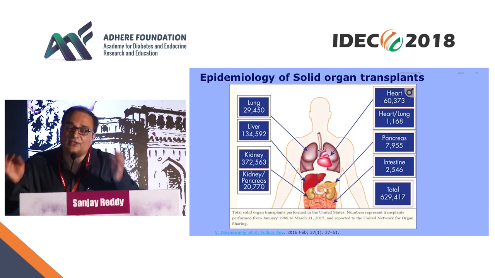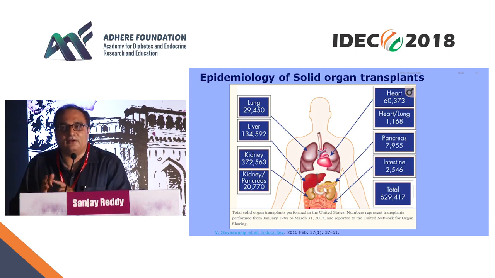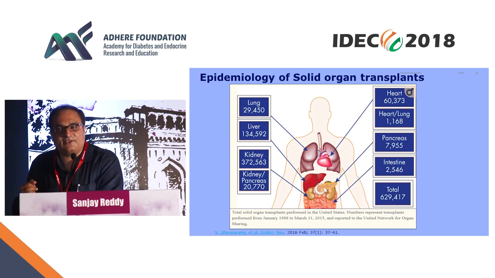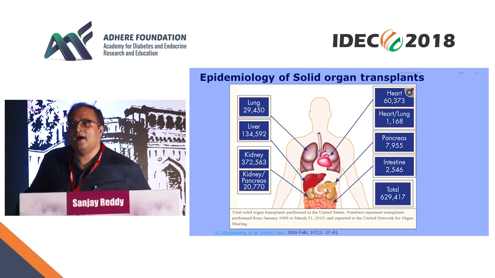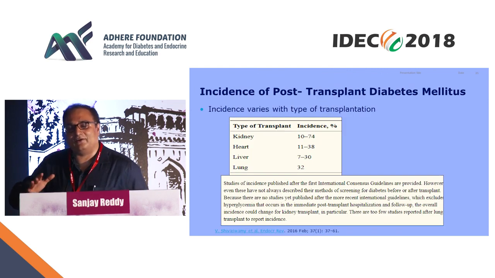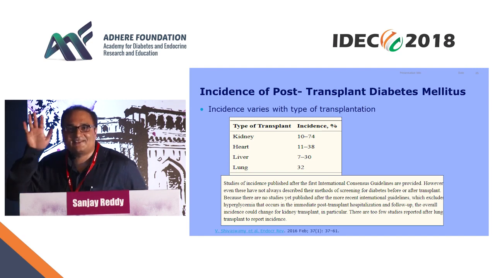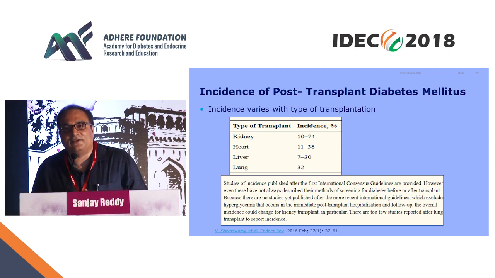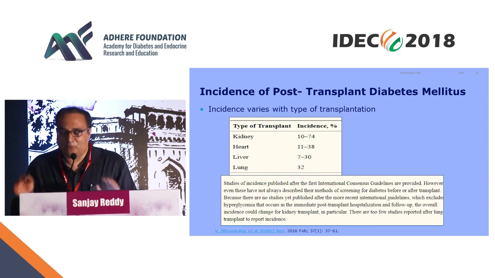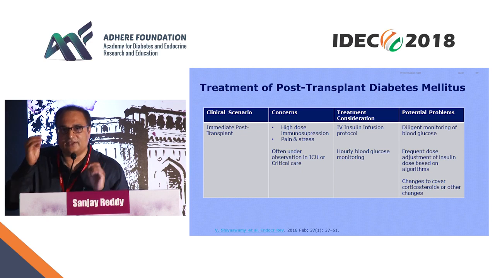Please remember that all patients who undergo transplants are on high doses of corticosteroid and immunosuppressive agents, and majority of these immunosuppressive agents, if you're using drugs like tacrolimus and others, also suppress insulin production, and there's already steroid use, so the majority will develop diabetes. So it's very important that you frequently monitor for new onset diabetes or post-transplant diabetes mellitus in patients who undergo transplant. Now, what are the different clinical scenarios in a transplant patient?